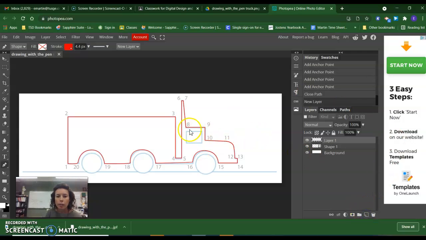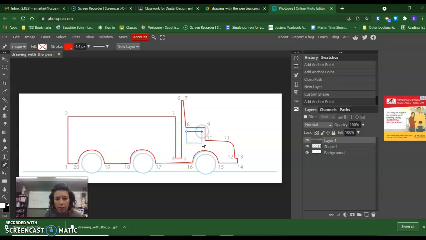I am going to create a new layer to do the window, and I am going to hold the Shift key down while I'm making the window. And I'm going to put each tire on a new layer.